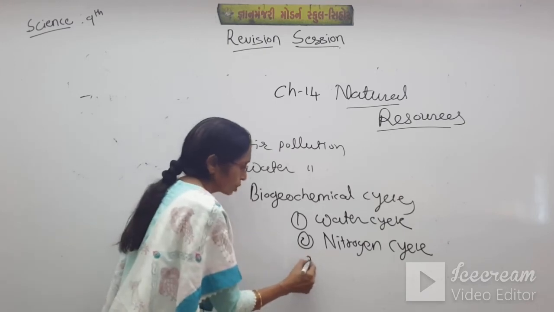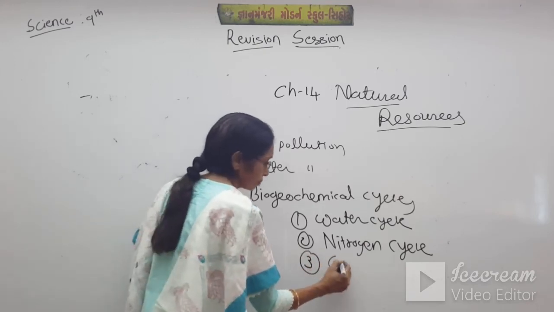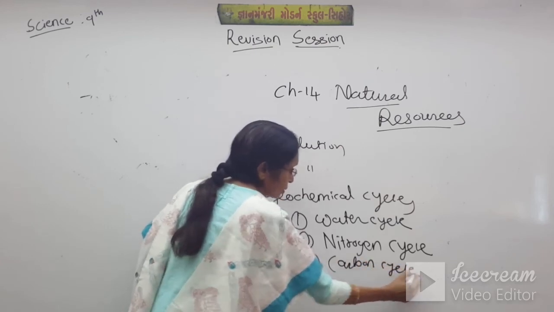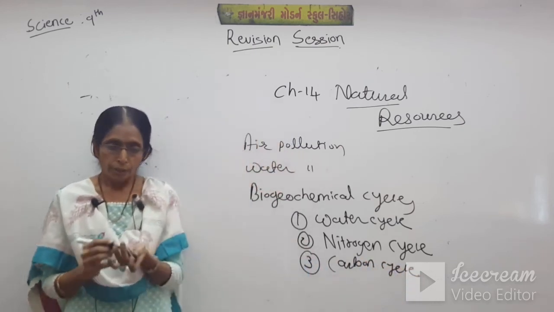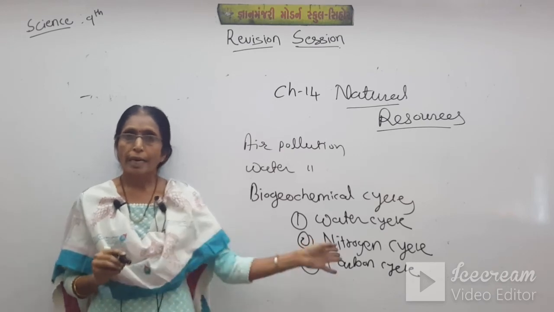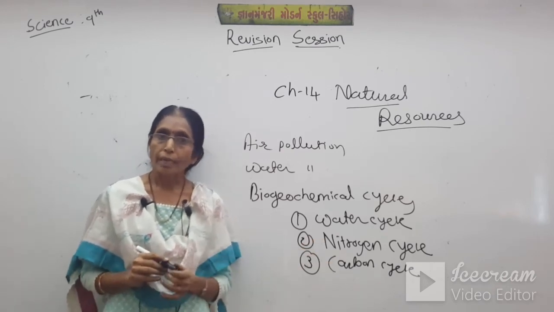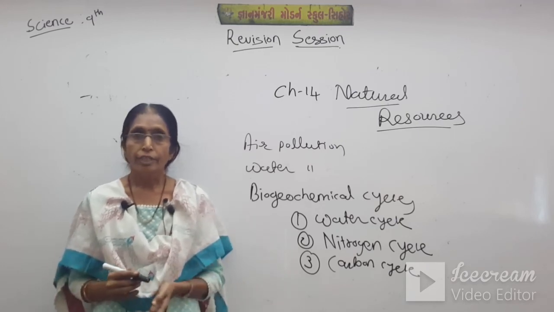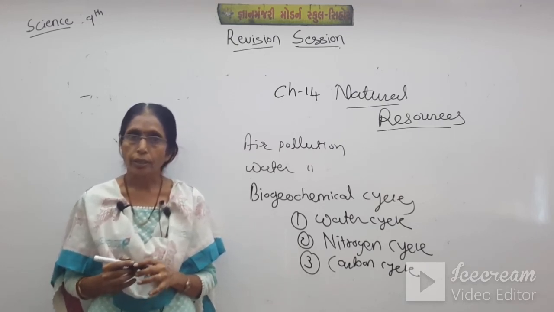Now the third one was the carbon cycle. Also we have discussed this, the figure is given in your book. And what is the cause of the carbon cycle? The cause of the carbon cycle is the greenhouse effect, which is not a good effect, and which increases the temperature on the earth.